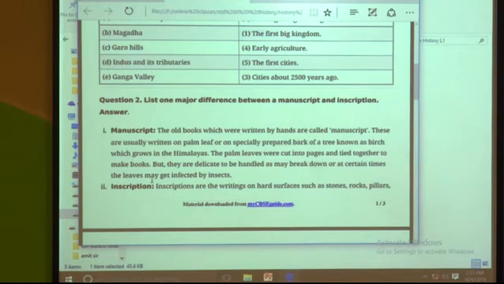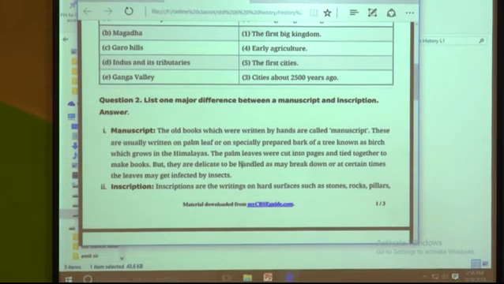Manuscript, as I already told you, is written by hand, and it is written on palm leaves or a part of a tree called birch. So manuscripts are old books which were written by hand. Second point, you will remember, they are usually written on palm leaves or specially prepared bark of the tree known as birch, which grows in the Himalayas.